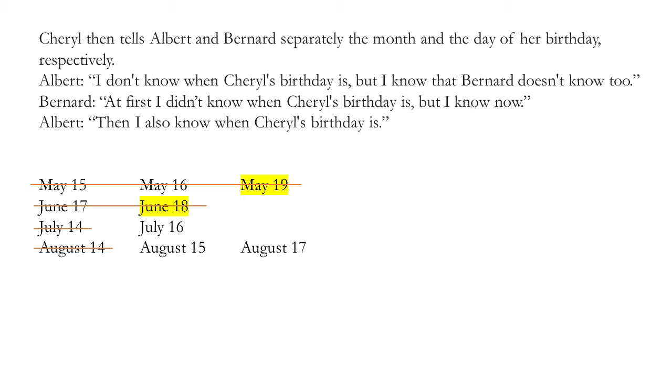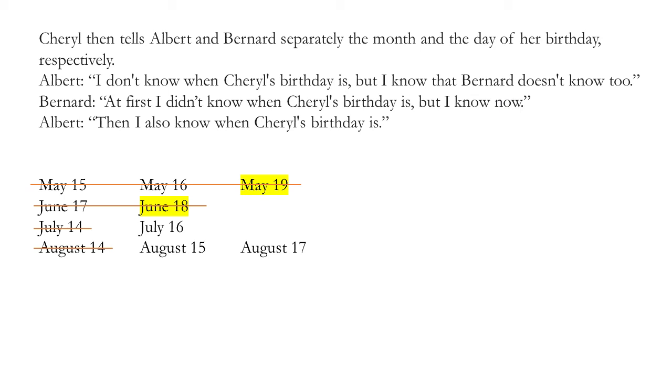But then Albert says, then I also know. So she had to tell Albert July or August. And because Bernard says, now I know, that means it has to be a date that's unique to July or August. So it couldn't have been 14.